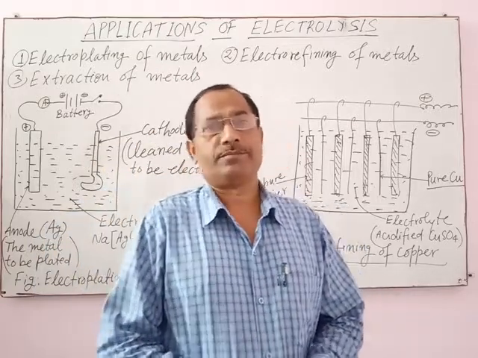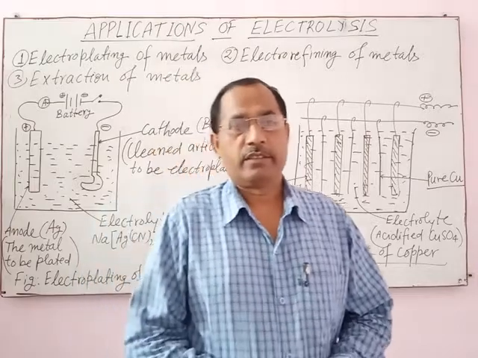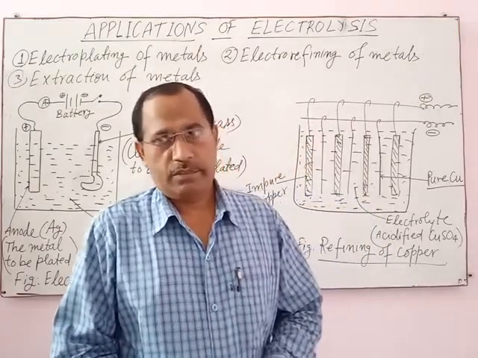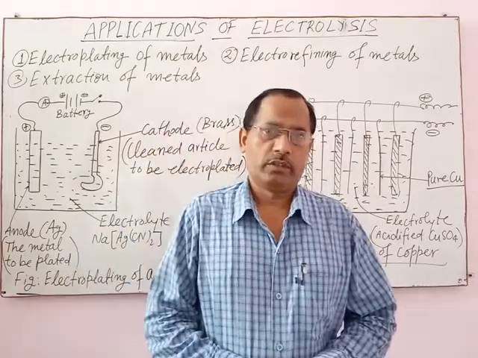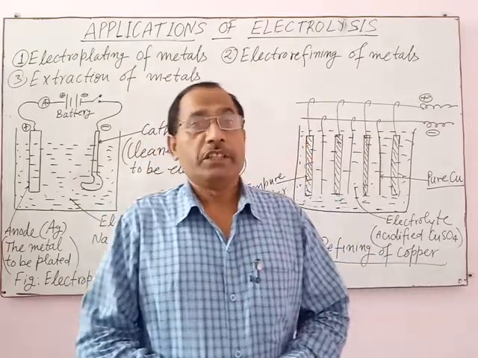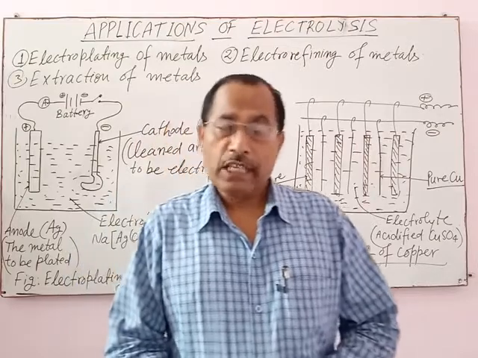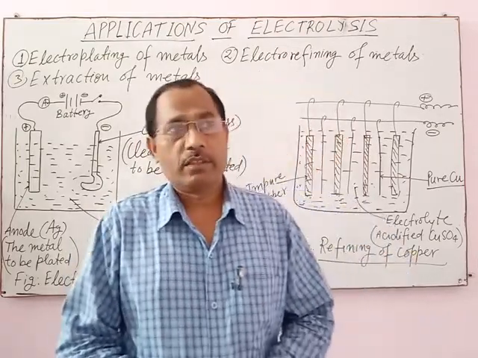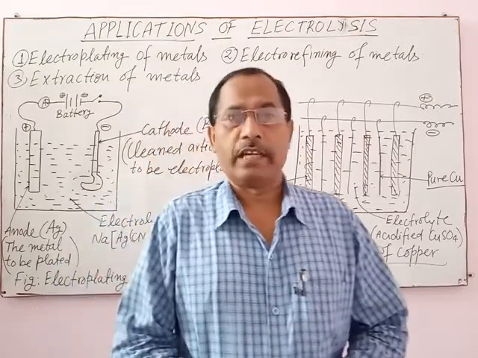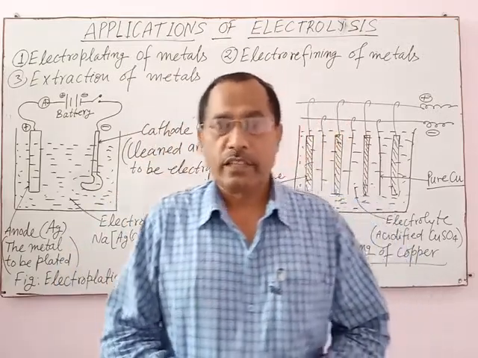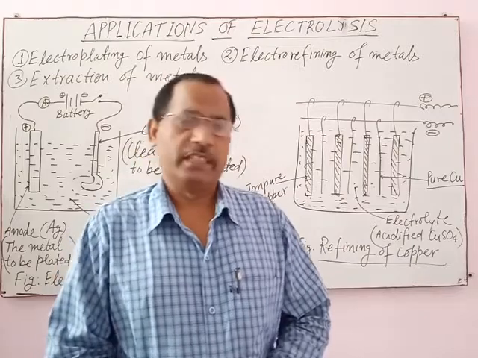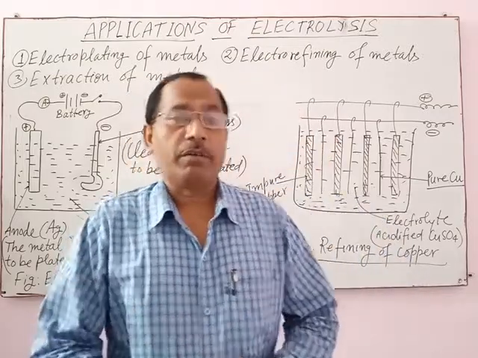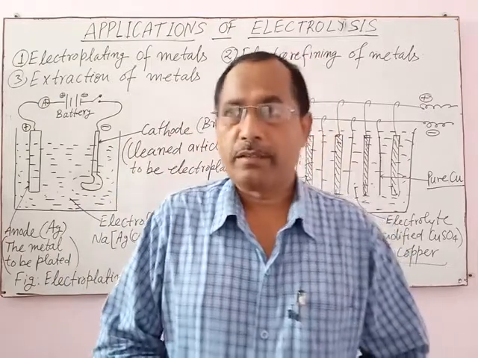For example, zinc, nickel, chromium, silver, gold. Generally, these metals are electroplated, means coated on the surface of inferior metals like iron, tin, brass, etc. So this is the meaning of inferior and superior metals.